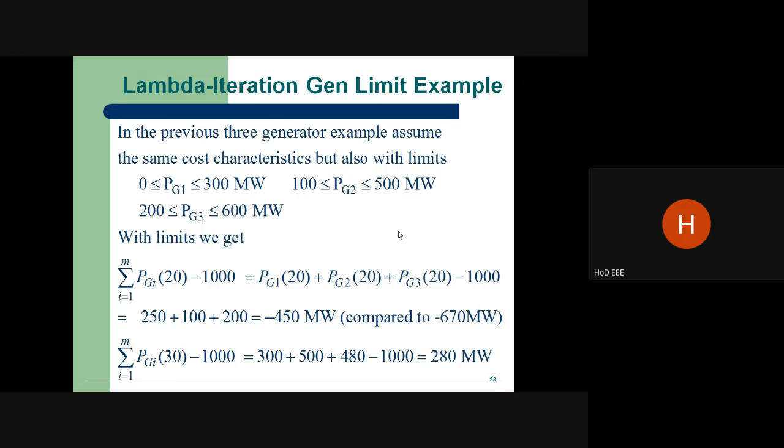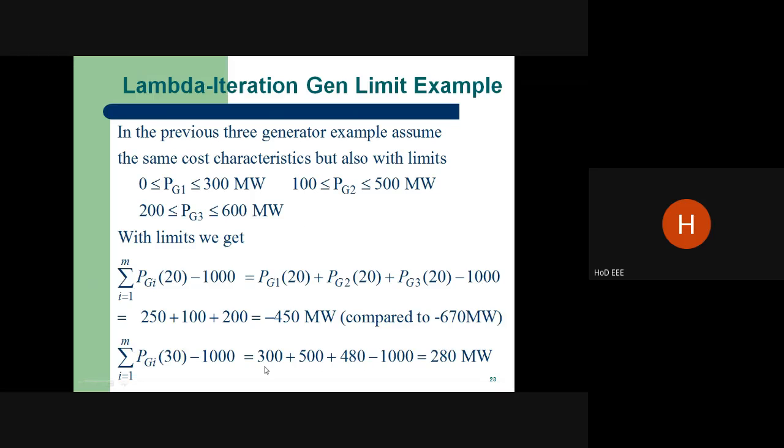Suppose if it is cost characteristics plans we can give, they are given the generator limits. The first generator should be between 0 to 300, second generator between 100 to 500, third generator between 200 to 600. Suppose PG1 value, what is the PG1 value? If it is 250, it is satisfied because it is in between 0 to 300. If it is 100, it is also satisfied, 100 to 500. If it is 200, it is also satisfied. So it will satisfy the generator constraint.